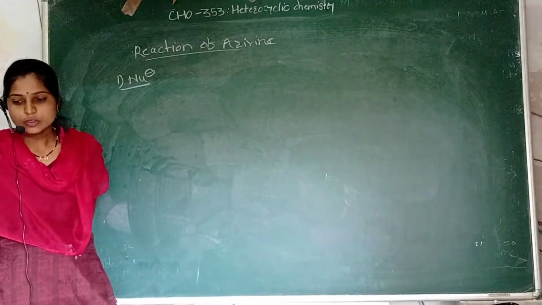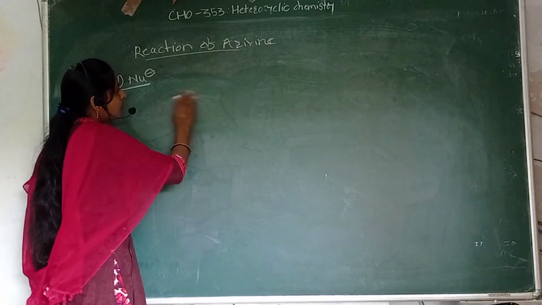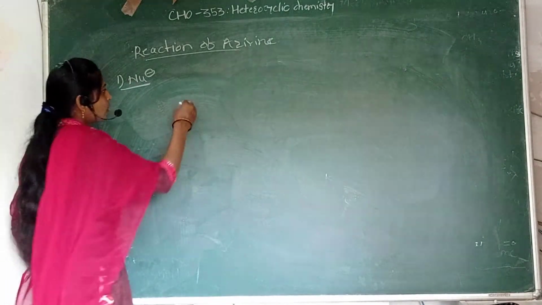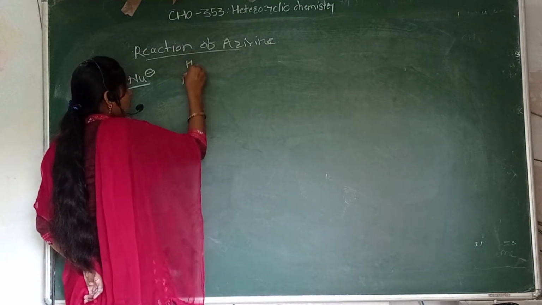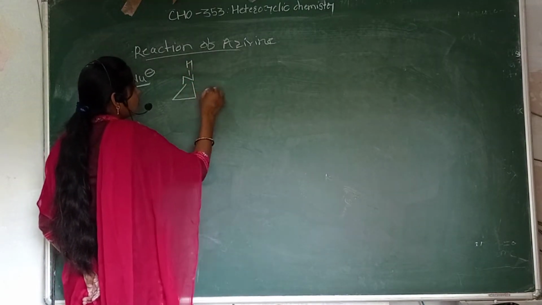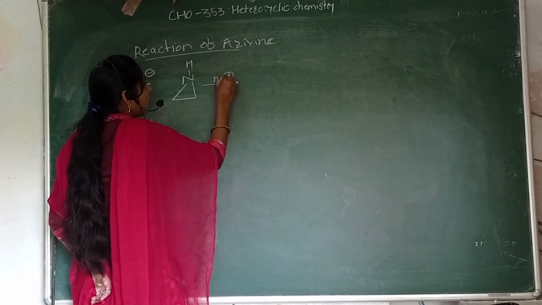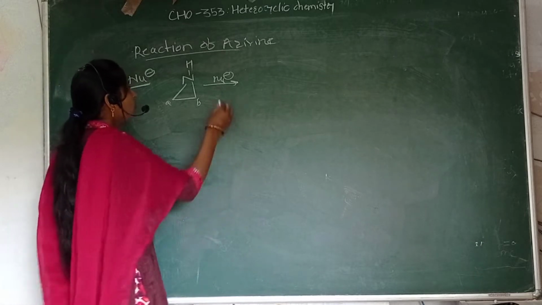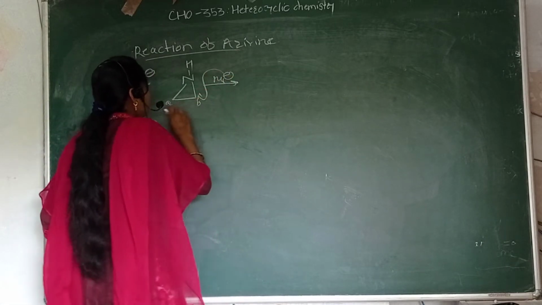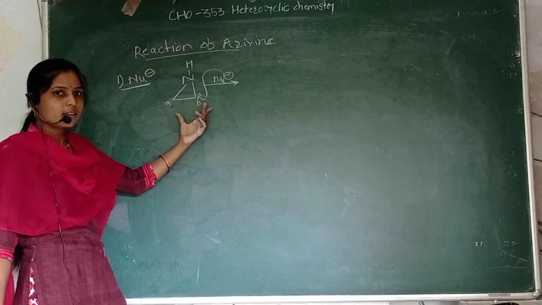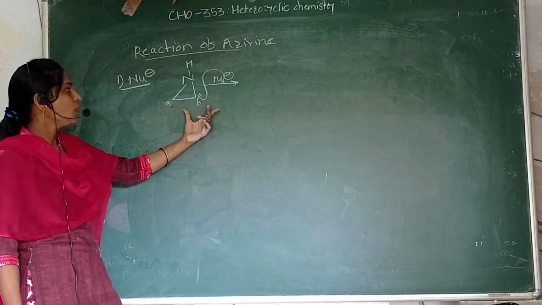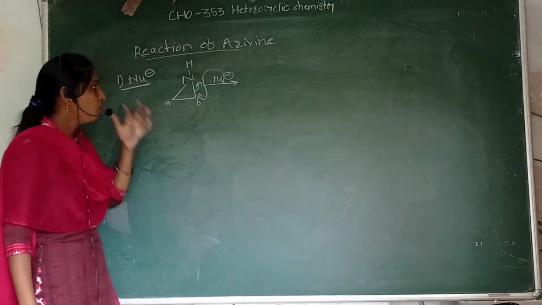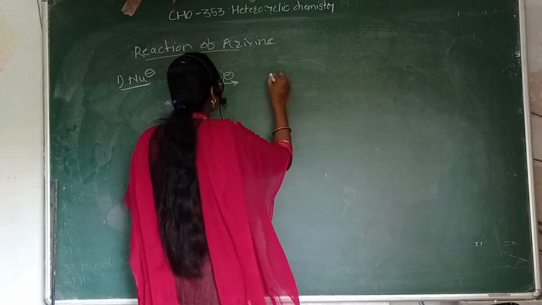So we simply take aziridine, and the attack of nucleophile. This is the A side, this is the B side. Attack of nucleophile on either the A side or the B side, both sides are the same, CH2 and CH2. On any one side we can add the nucleophile. At that time, the aziridine ring opens.